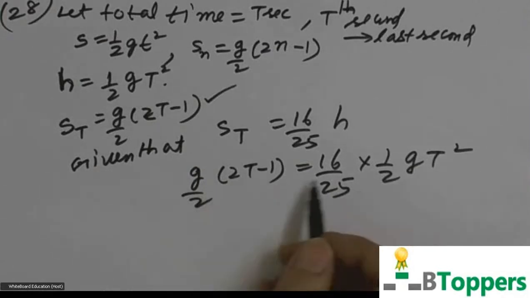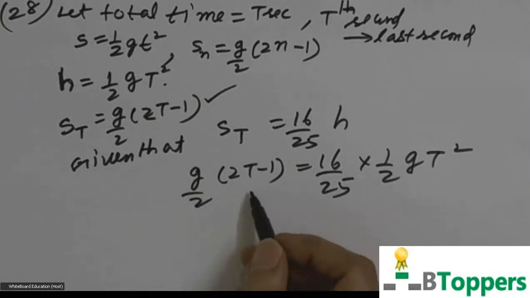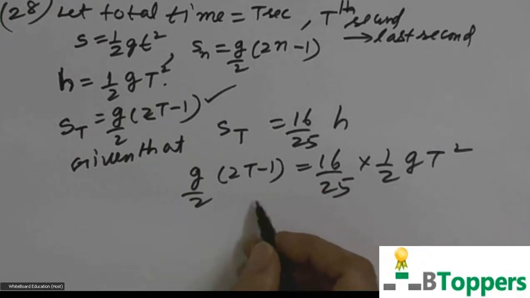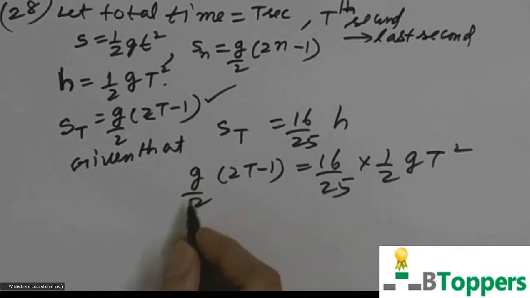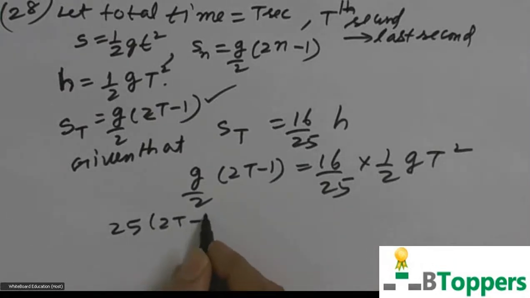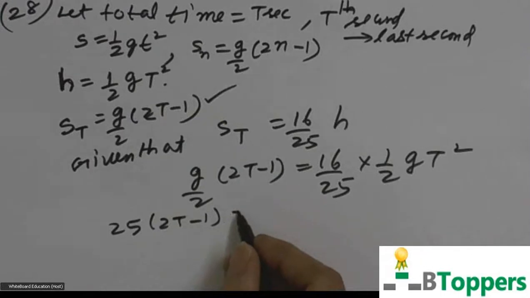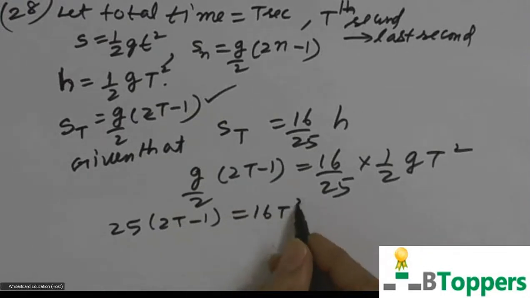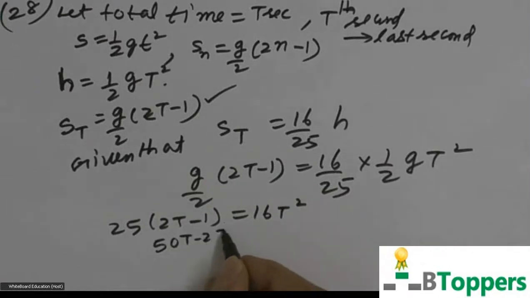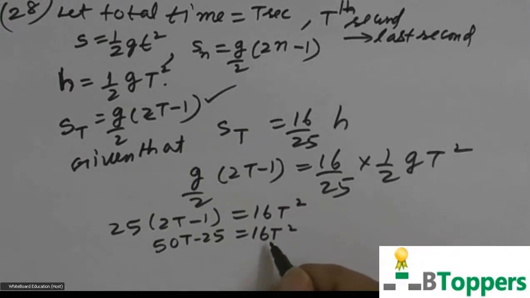So g by 2 can be cancelled both sides. You get 16 into 2t minus 1 is equal to 16 by 25 times t square, or cross multiply. So 25 into 2t minus 1 equal to 16 t square. 50t minus 25 is equal to 16 t square.